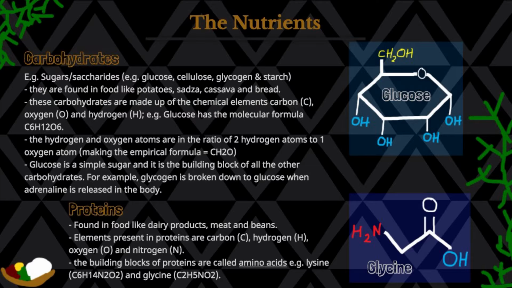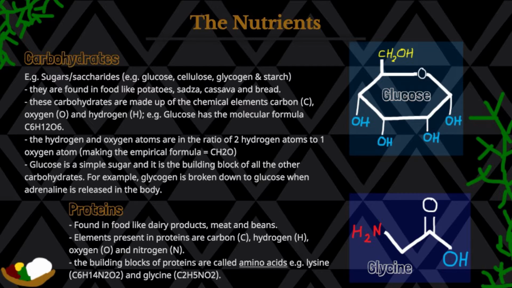Now we're going to look at the nutrients in detail. The first one is going to be carbohydrates. We have examples such as sugars and saccharides. Saccharides are divided into many types. We have monosaccharides, disaccharides, and polysaccharides. Examples of those are glucose, cellulose, glycogen, and starch, and any of the like. The next point is they are found in food like potatoes, sadza, cassava, and bread, and any of the like. These carbohydrates are made up of the chemical elements carbon, oxygen, and hydrogen.